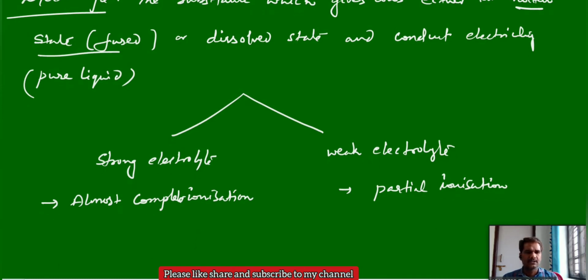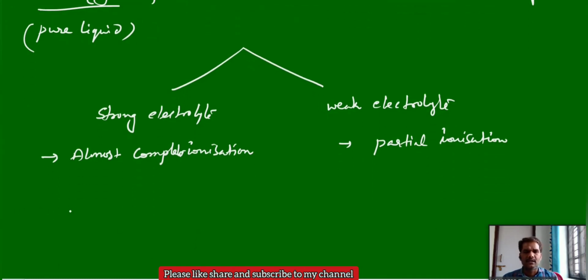Best examples for strong electrolytes: strong acids, strong bases, and some salts.